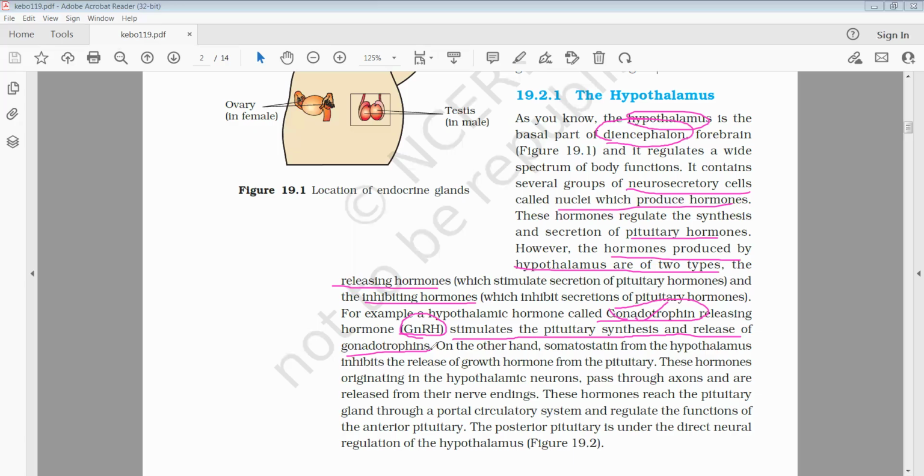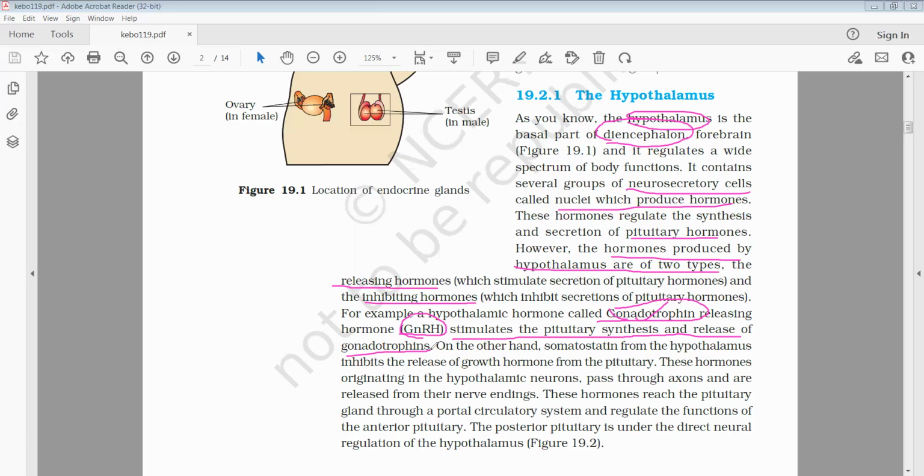On the other hand, somatostatin from the hypothalamus inhibits the release of growth hormone from the pituitary. So it has two natures: promoting the release of hormones and inhibiting the release of hormones.